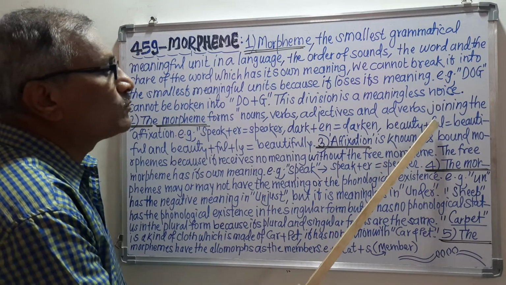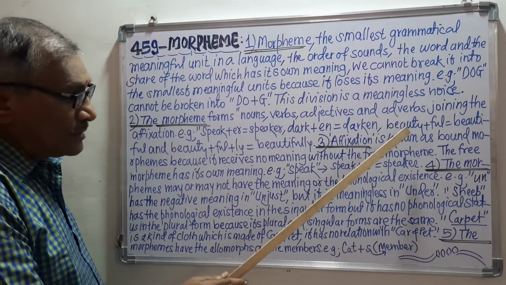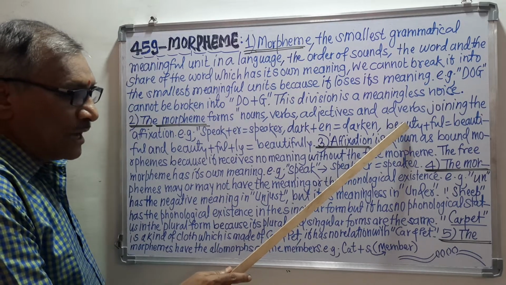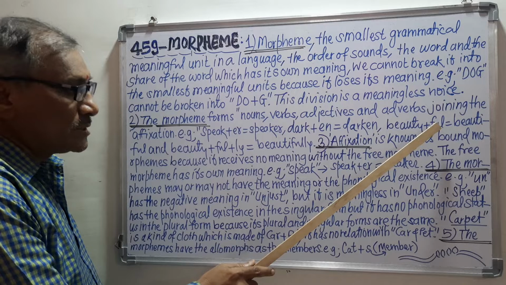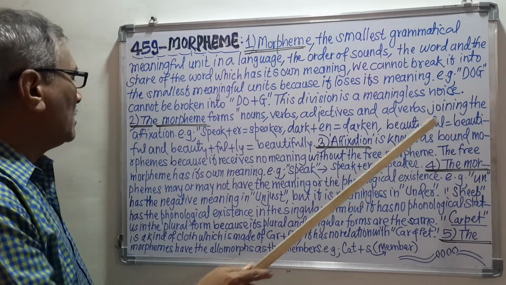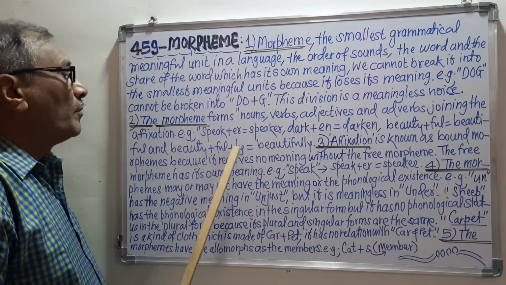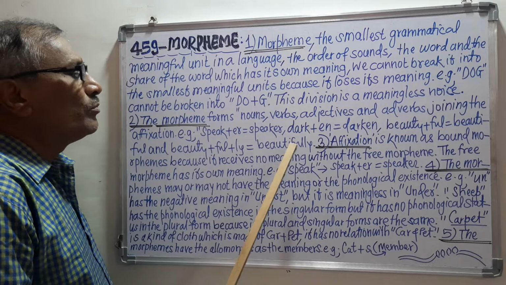Then beauty plus full is equal to beautiful, which means when there is beauty, there is the adjective, and plus this full is the suffix, and a new word has become, and that is beautiful. And beauty plus full plus ly is equal to beautifully.